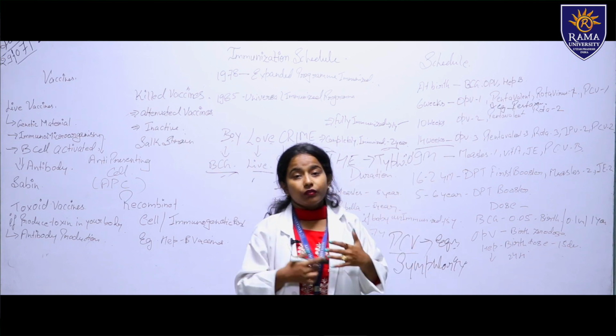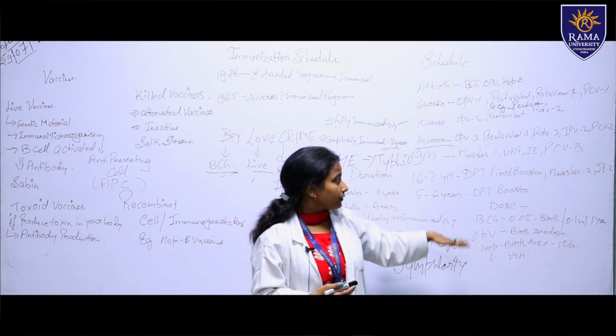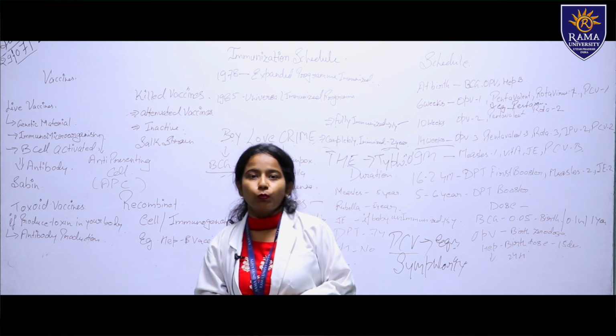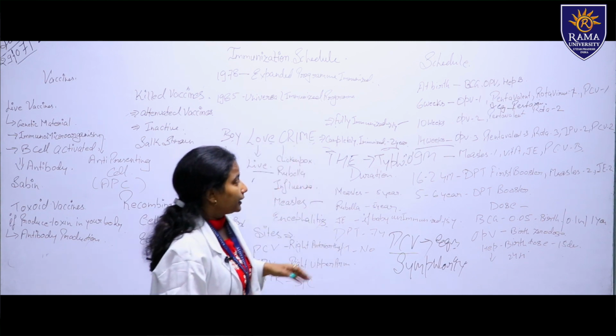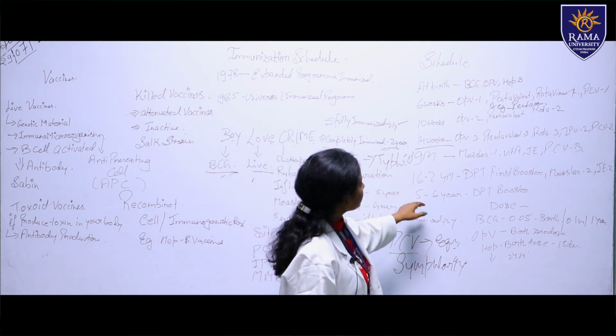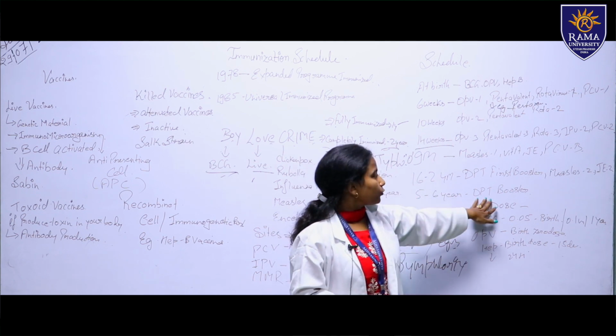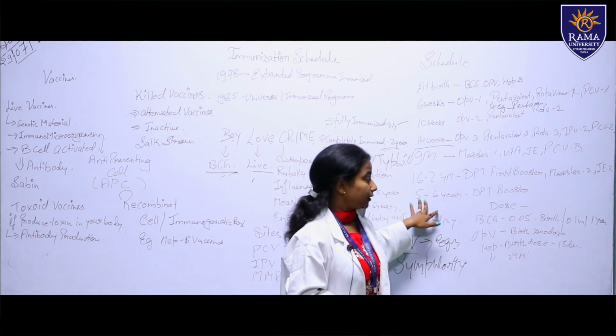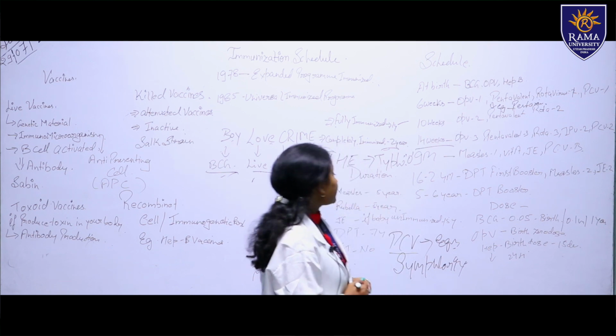Then after that, at 5 to 6 years we have to give the DPT booster dose. The DPT booster is the last dose of the immunization schedule for children. Then after that, what are the sites?